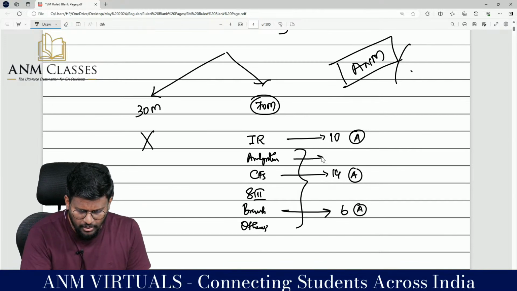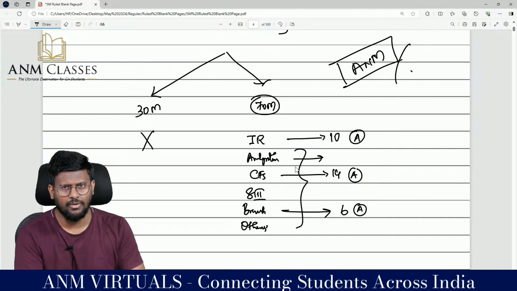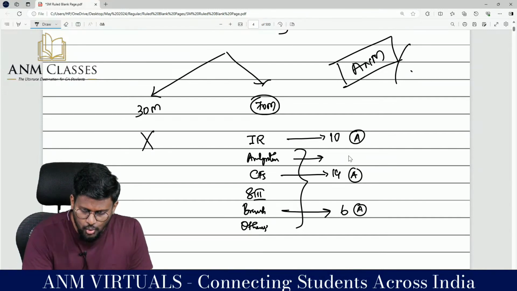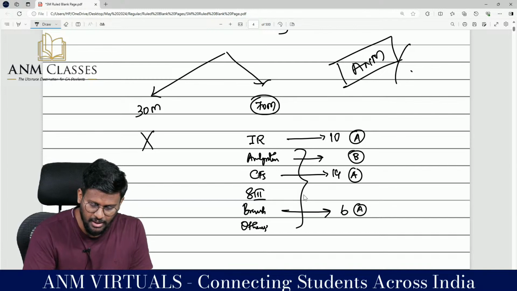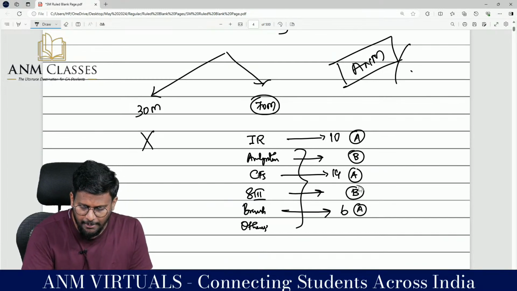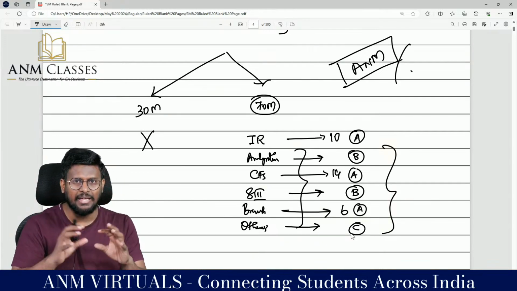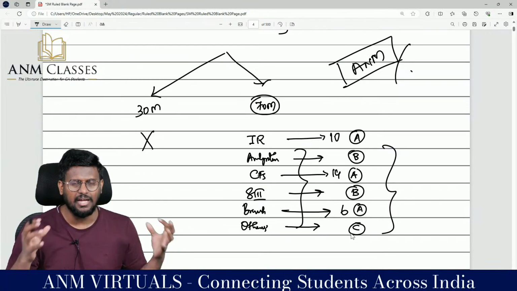Sir, amalgamation, okay fine, there are 1 or 2 adjustments. I am not sure whether the balance sheet will get tallied or not. So this I will rank as B. And schedule 3 again I am ranking as B, and the others I am ranking as C. I will make an A, B, C analysis.